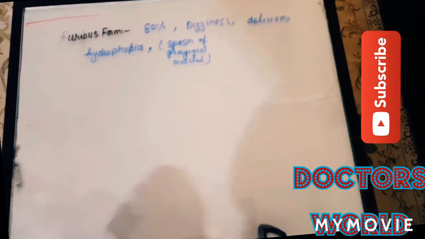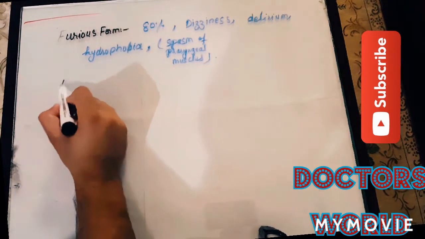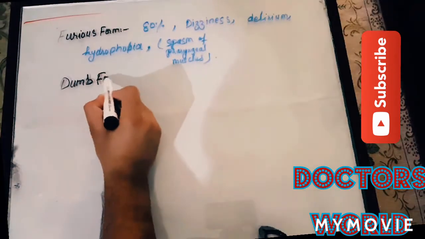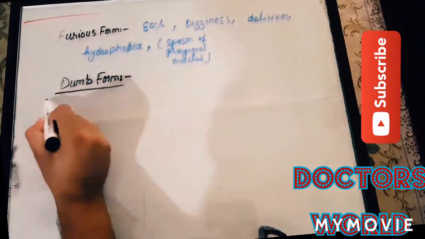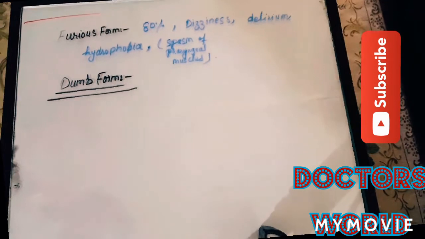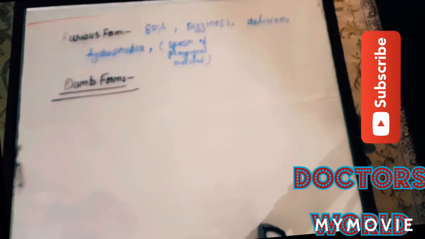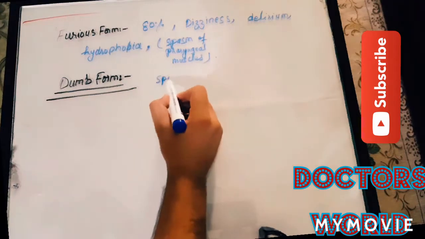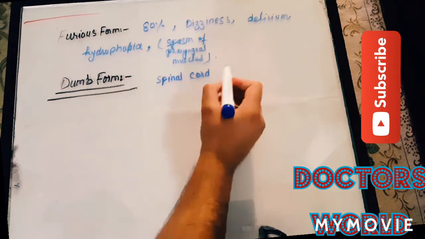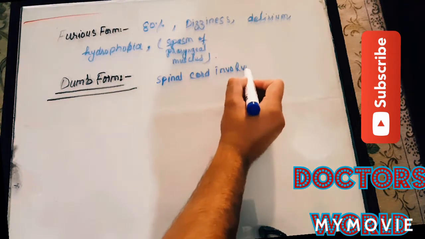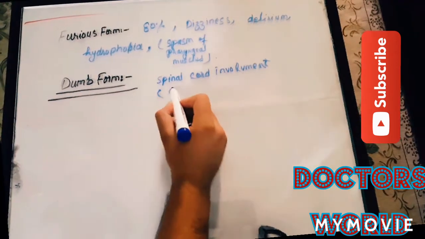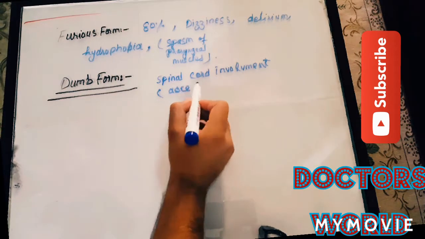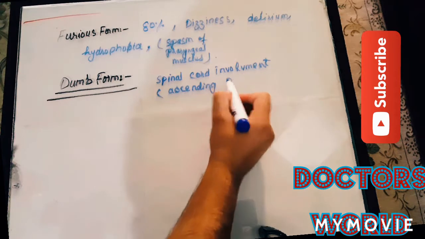The other form of rabies is the dumb or paralytic form. In this form, no signs and symptoms appear like those in the furious form. But in this case, spinal cord involvement occurs, and ascending paralysis occurs.